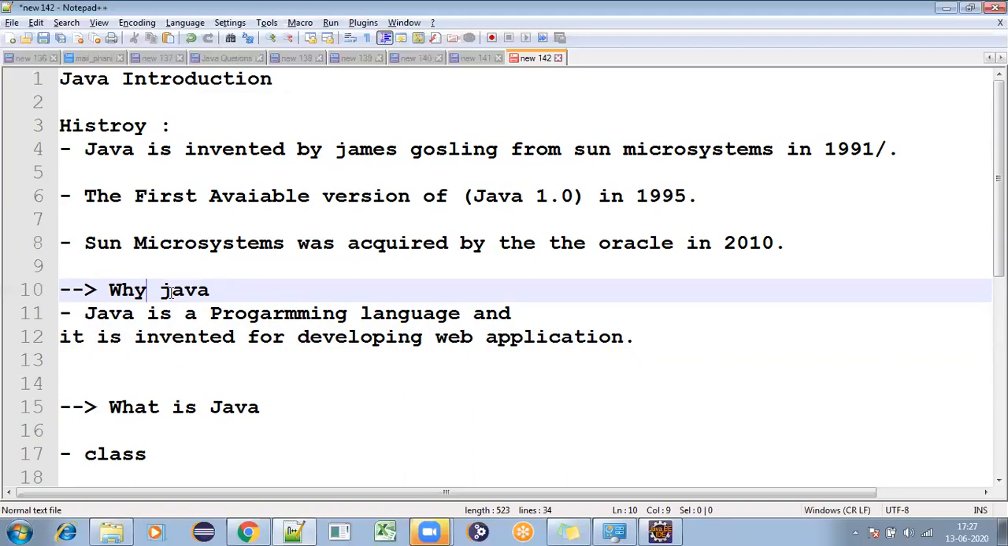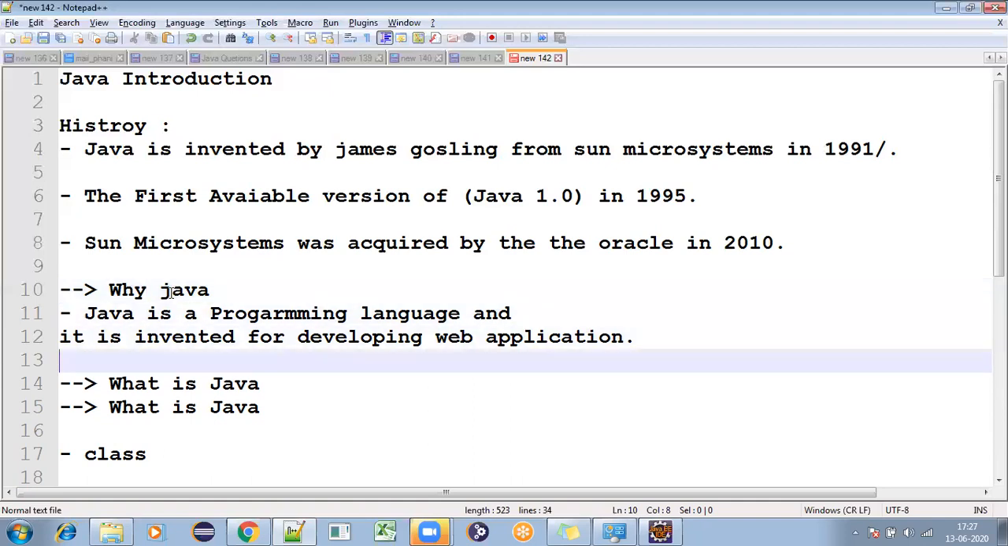So that will be going slowly in the purpose. So where we'll be going to use these things and what we'll be achieving if I'm using Java, that we will understand slowly. But our concern here is why.